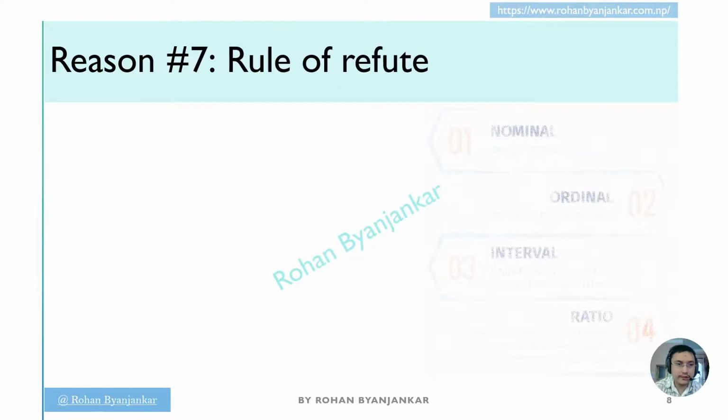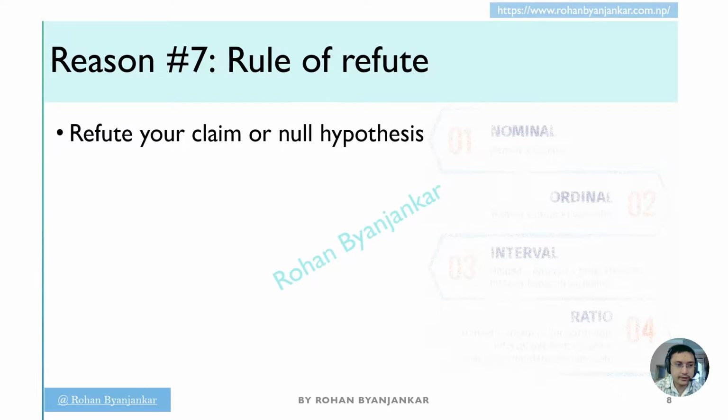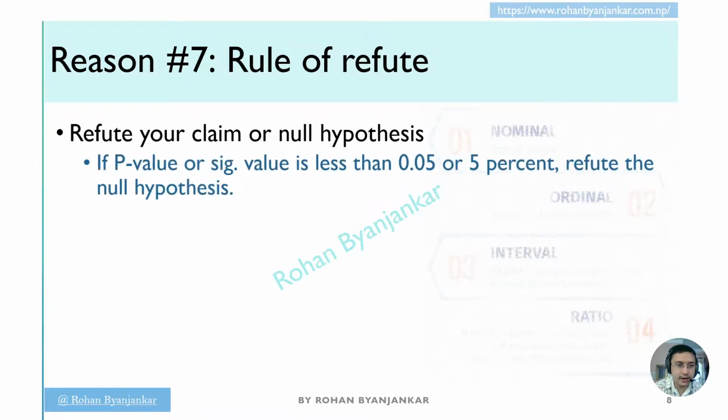So rule number 7, or reason 7 for not carrying out the data analysis, is the rule of refute. If you do not have a clear grasp of the rule of refute, then never ever carry out the data analysis. Refute your claim or null hypothesis. If p-value or significant value is less than 0.05 or 5%, refute the null hypothesis. Else, do not refute the null hypothesis.